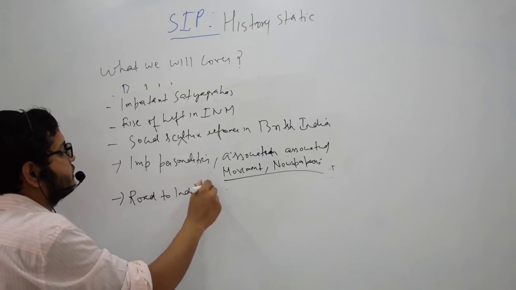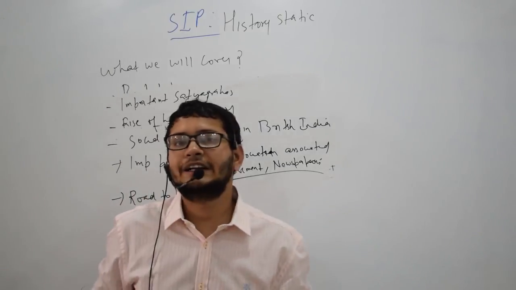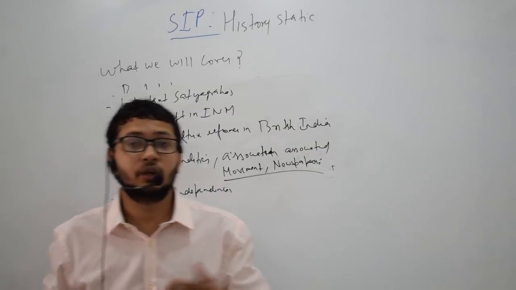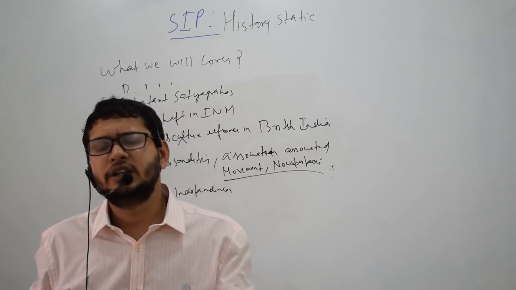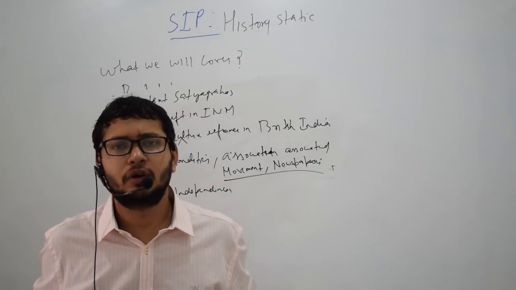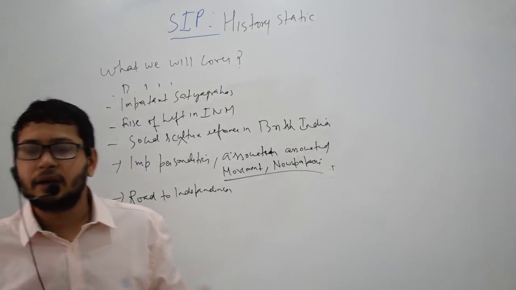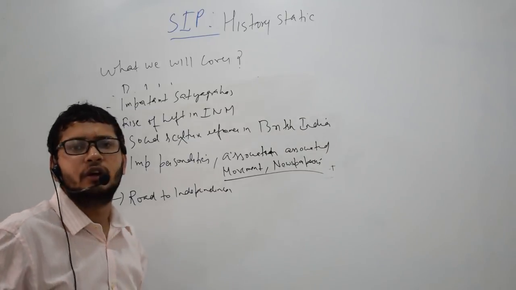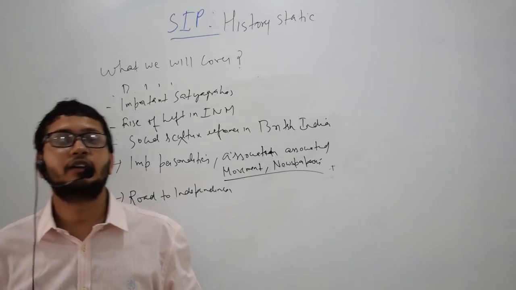So here we will discuss the important developments which have taken place since the onset of World War II. Here we include Cripps mission, Wavell mission, Cabinet mission, Rajagopalachari plan, Desai-Liaquat plan.